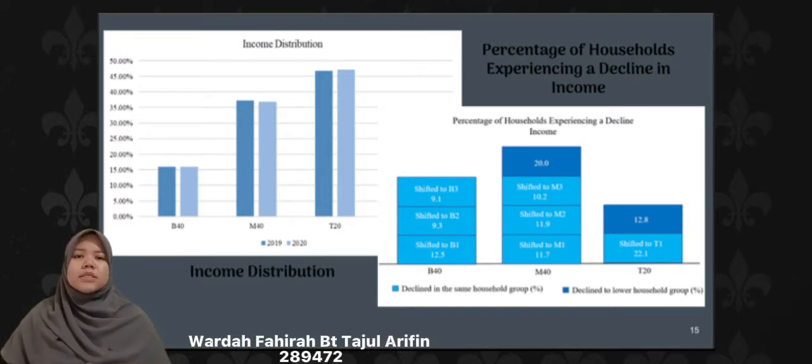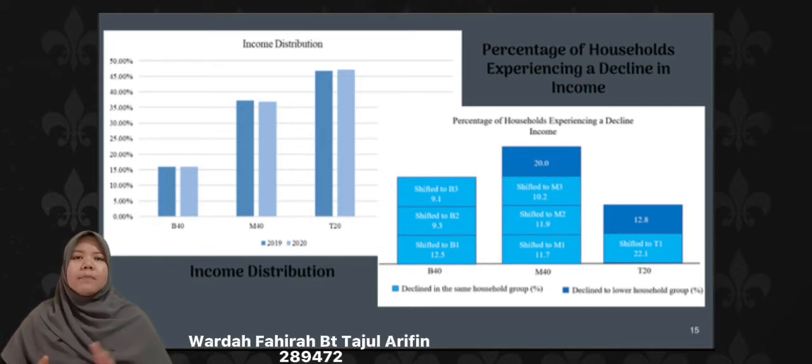Next, based on the second graph, income distribution in 2020, the income distribution for B40 dropped to 15.9% from the previous year, while M40 dropped to 36.9% from the previous year, and the T20 group earned 47.2% in 2020 and 46.8% in 2019, an increase of 0.4% over the previous year.